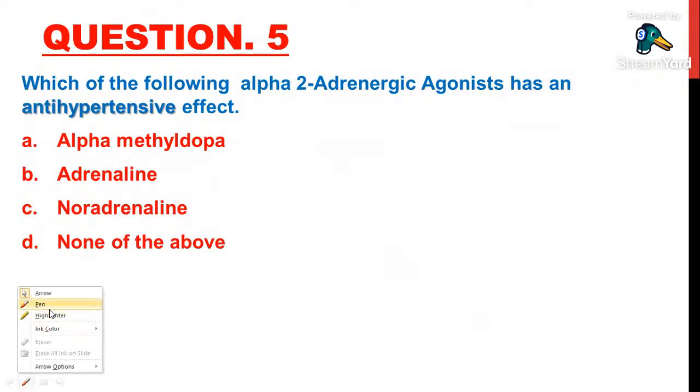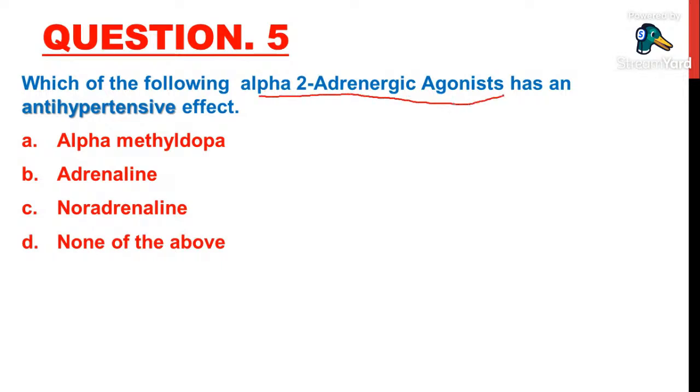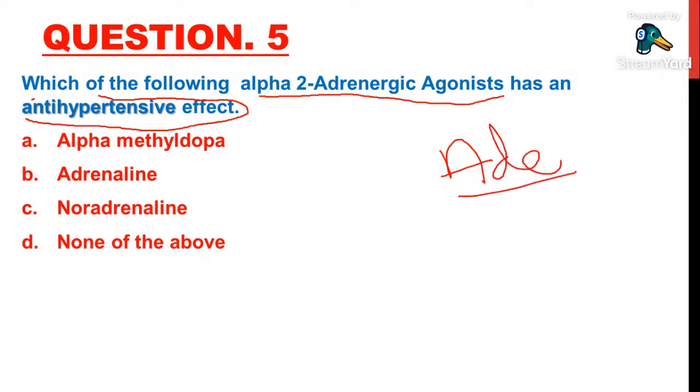And the next question: which of the following alpha 2 adrenergic agonists has an antihypertensive effect? This is a very, very, very important question. See, all adrenergic agonists will increase blood pressure, directly or indirectly, by acting on alpha 1, alpha 2, or by acting on beta 1 particularly. So here, which of the following alpha 2 adrenergic agonists has an antihypertensive effect?